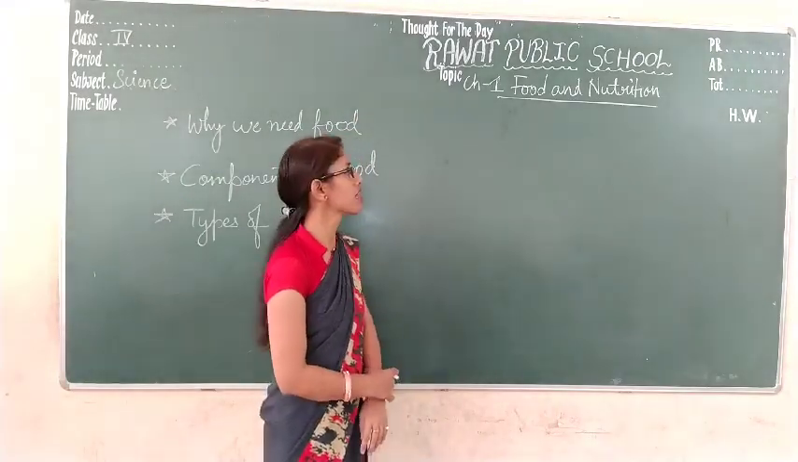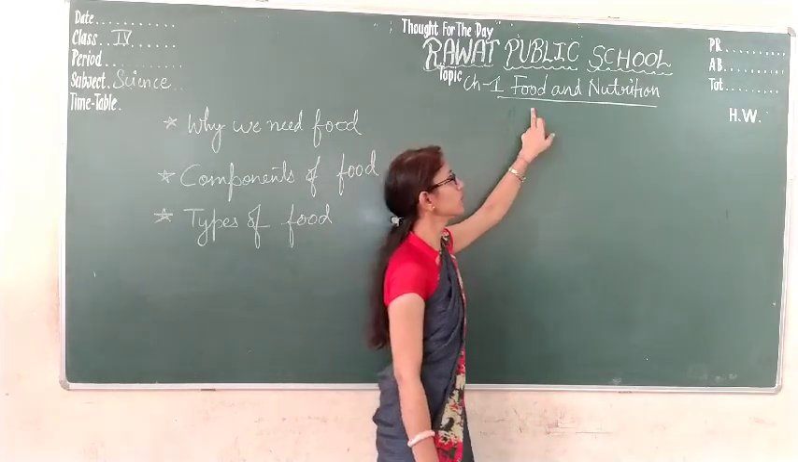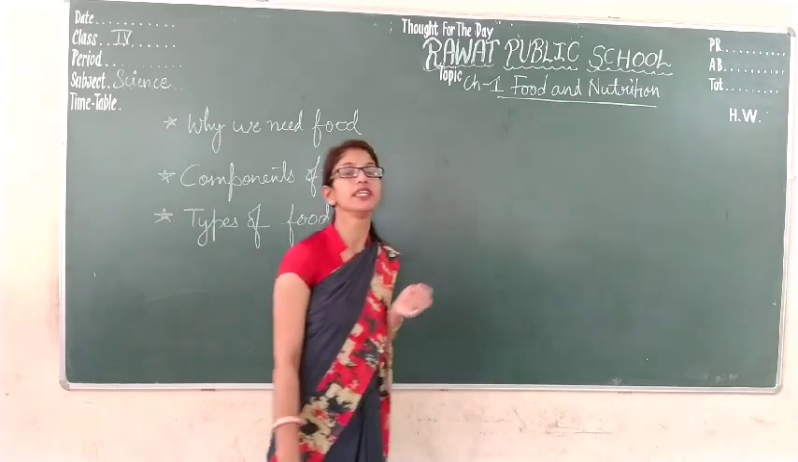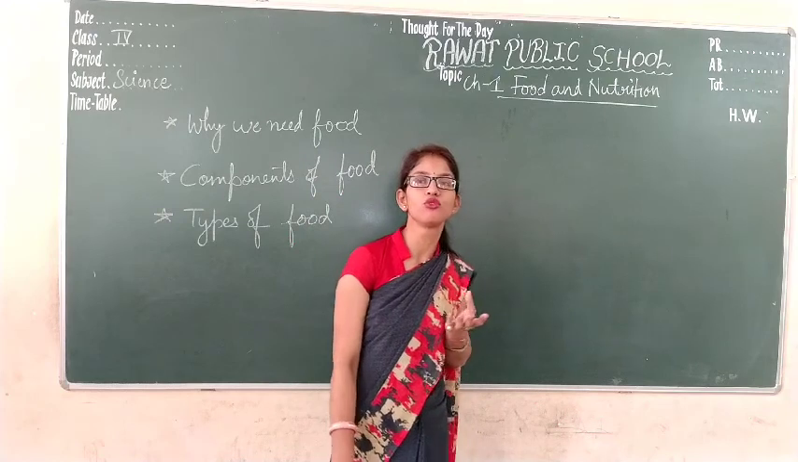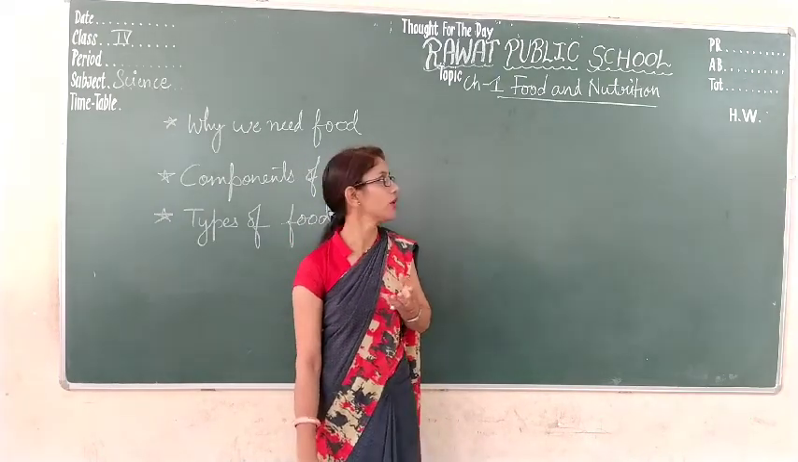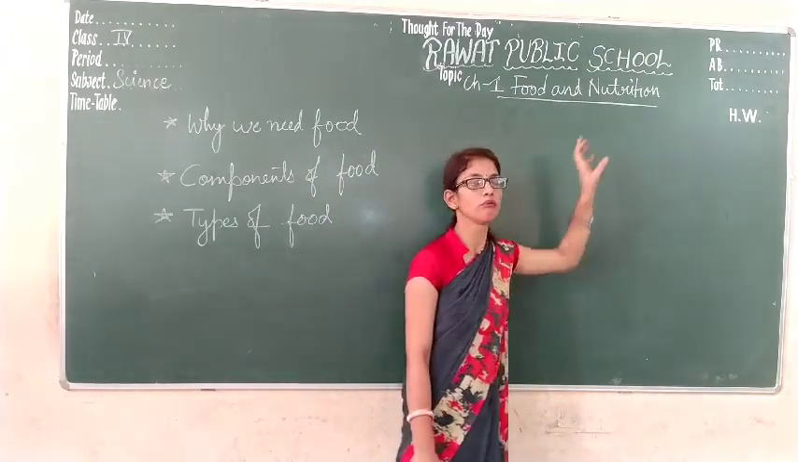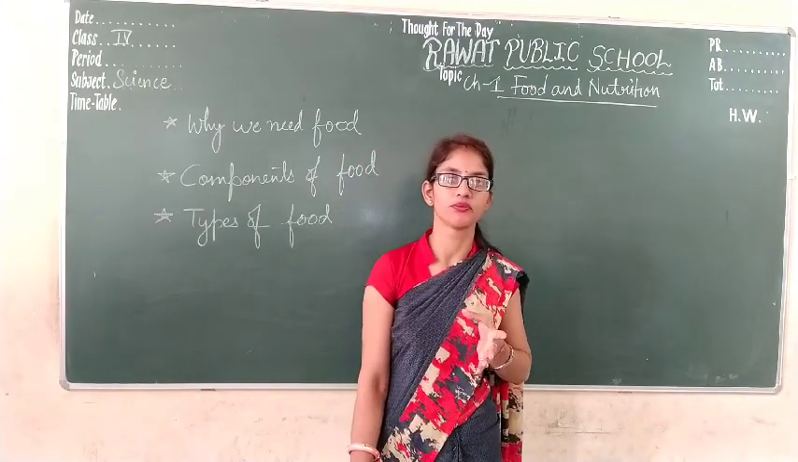So in our previous class we started chapter 1, that is food and nutrition, and we discussed that we eat different types of food items. We eat fruits, we eat cereals, we eat vegetables. Then nutrition. Nutrients are the components, specific substances present in our food.